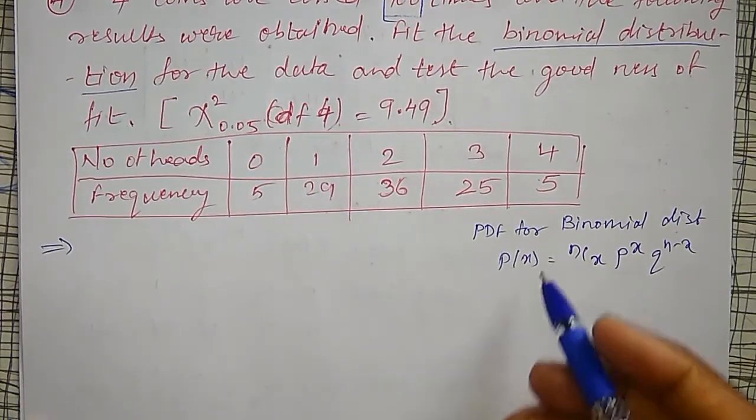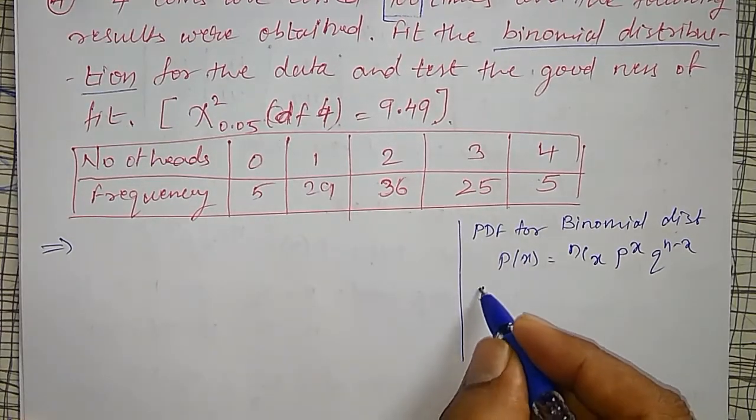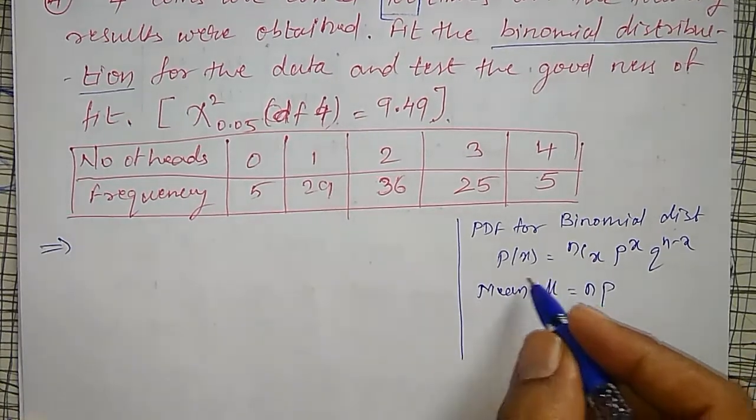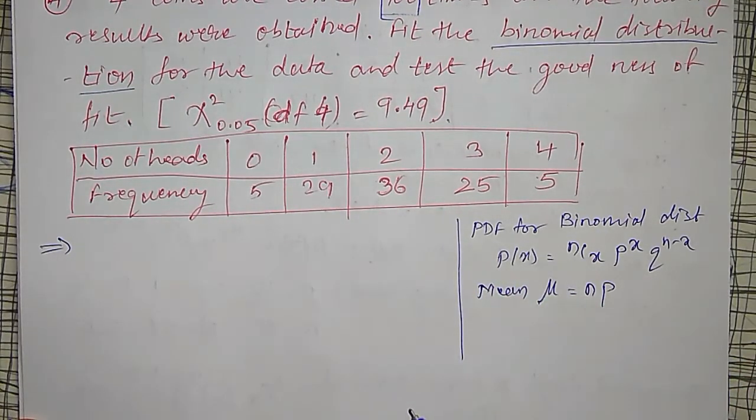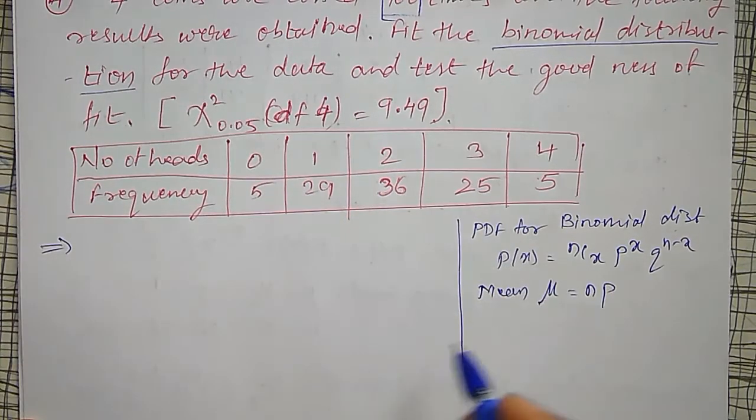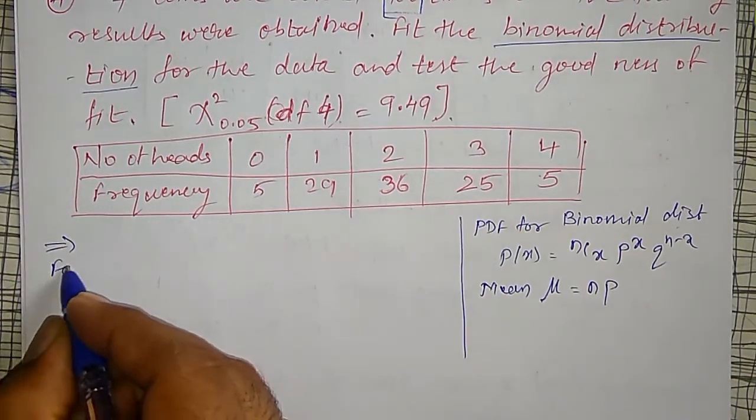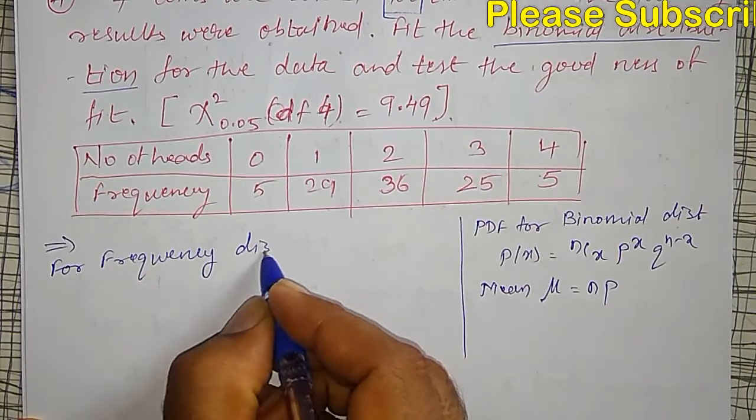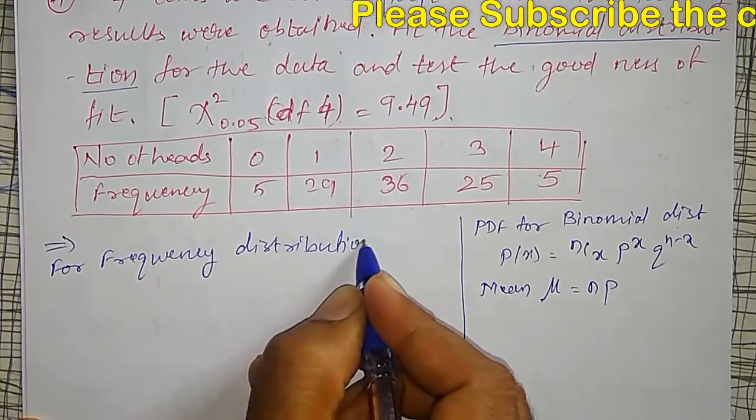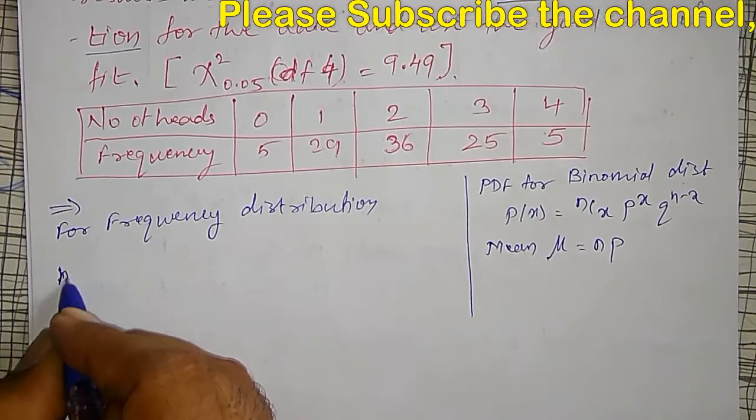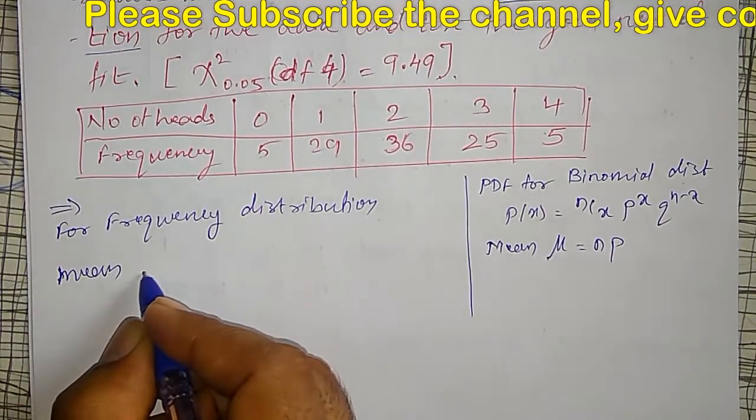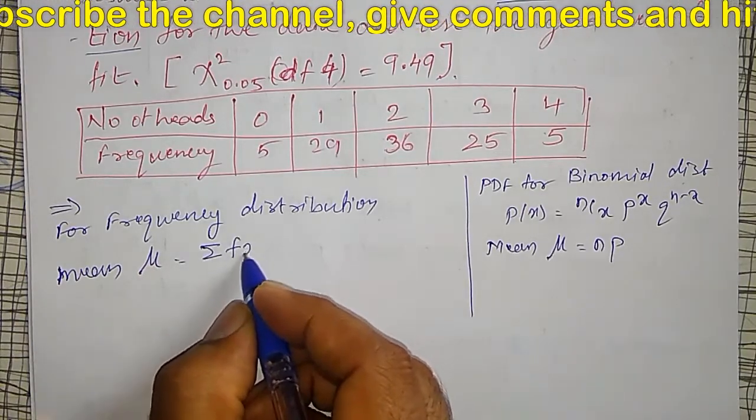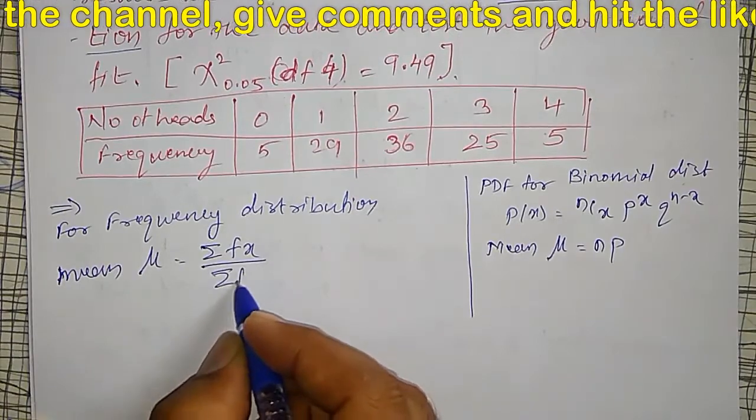For the binomial distribution, the mean mu is equal to n P. Then how do we find the mean for this frequency distribution? For a frequency distribution, the mean mu is equal to summation of f into x divided by summation of f.